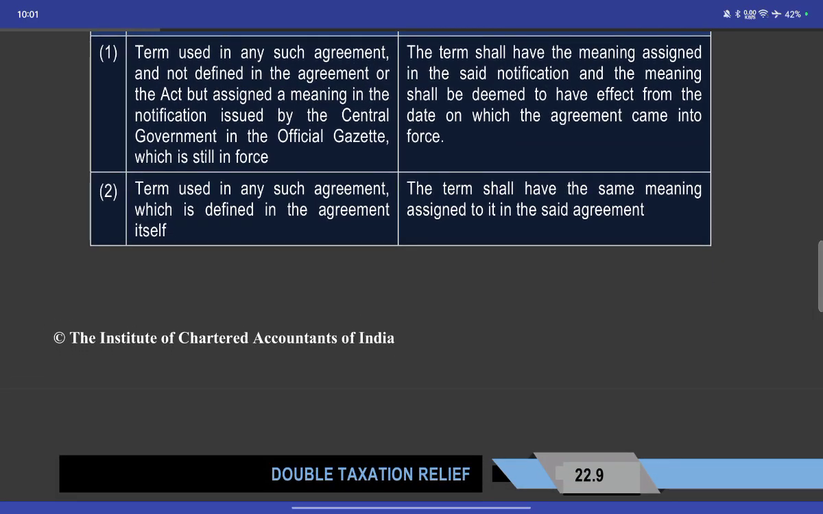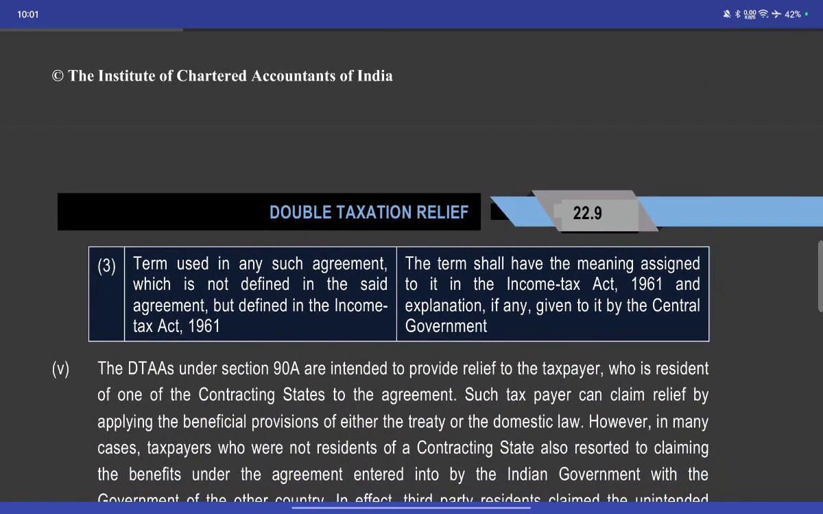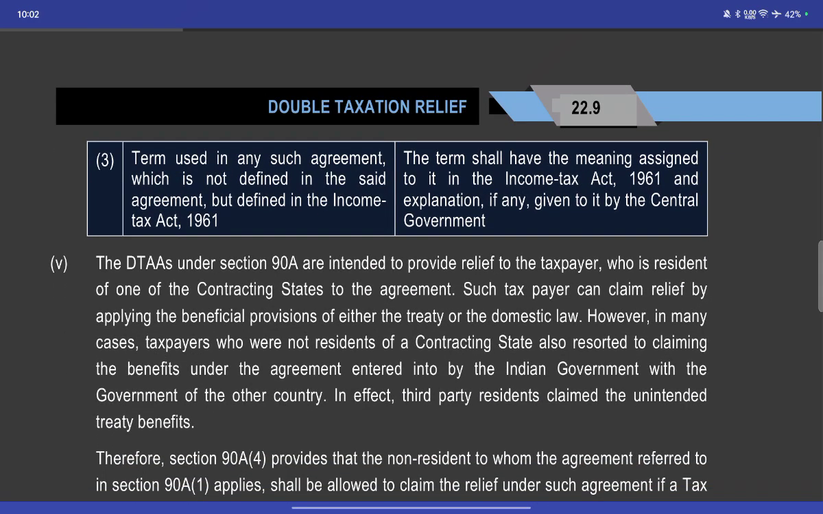A term used in any agreement which is defined in the agreement itself shall have the same meaning as assigned in the said agreement. A term used in any agreement which is not defined in the said agreement but is defined in the Income Tax Act shall have the meaning assigned to it in the Income Tax Act 1961, along with the explanation, if any, given by the central government.